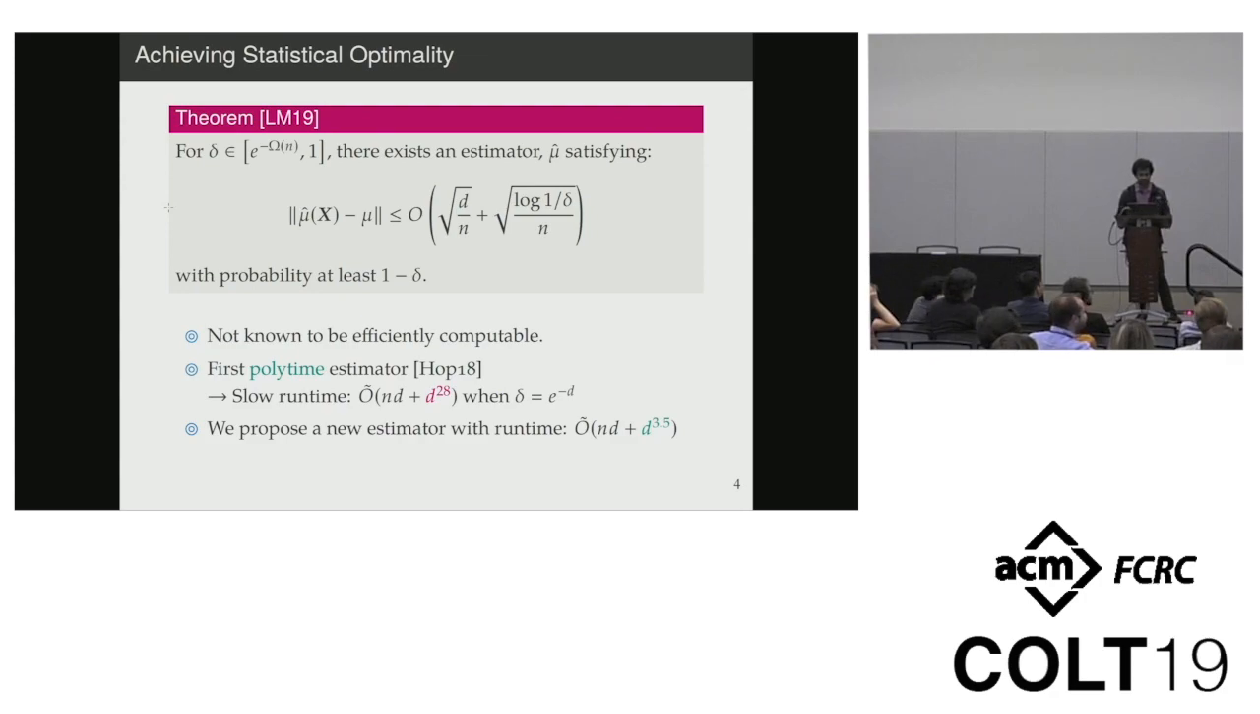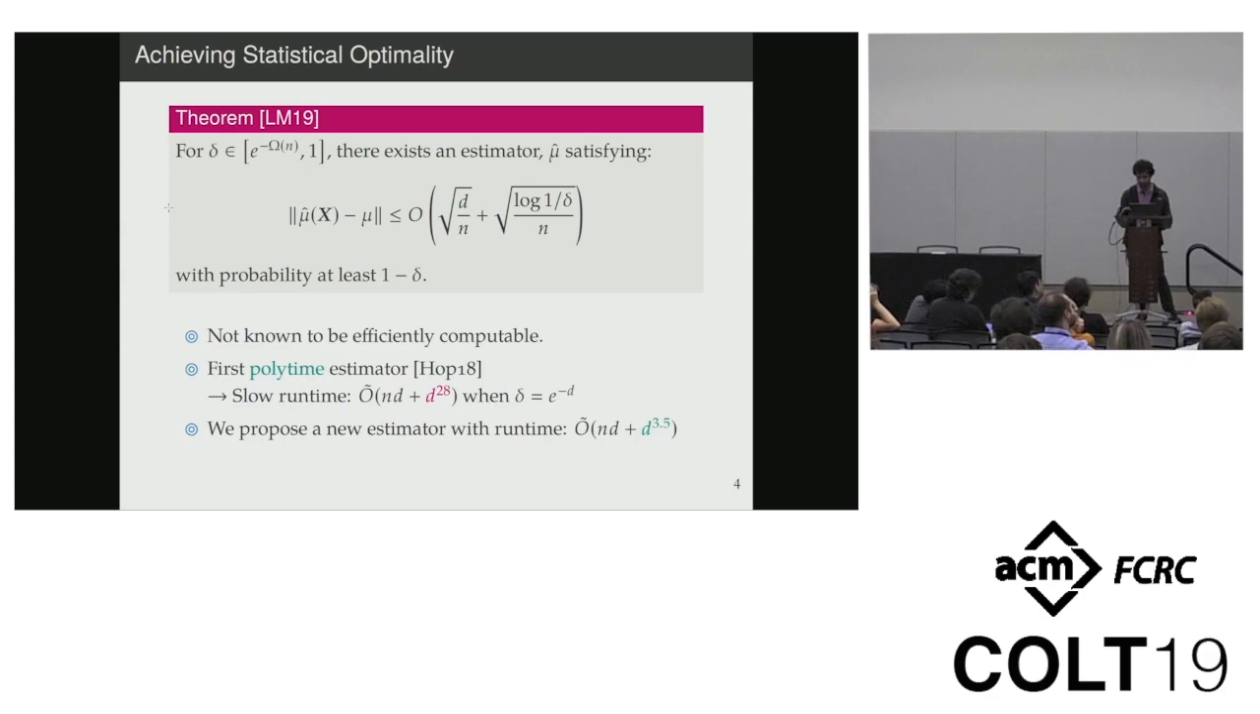But unfortunately, the exponents that show up in the runtime analysis of this algorithm are kind of slow. For example, in the canonical setting where delta is e to the negative d, the runtime is O tilde of nd plus d^28. So we proposed a new algorithm for the same problem, which achieves similar CLT style error rates with a reduced runtime of nd plus d^3.5. This is again in the same setting where delta is e to the negative d.